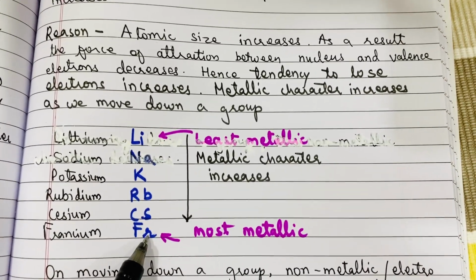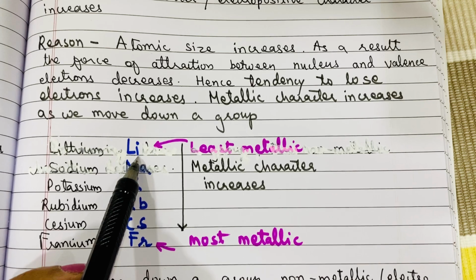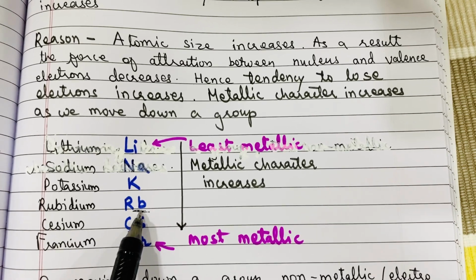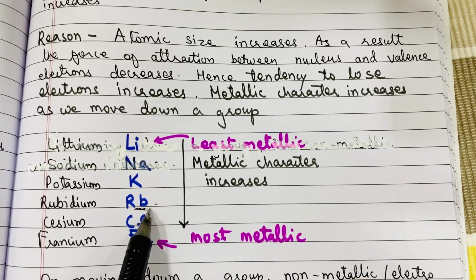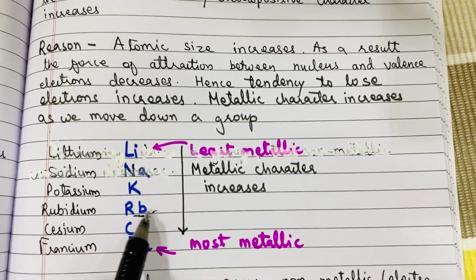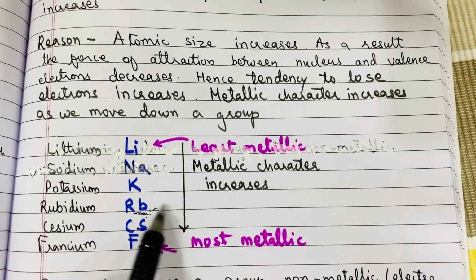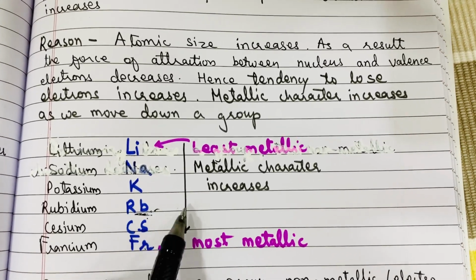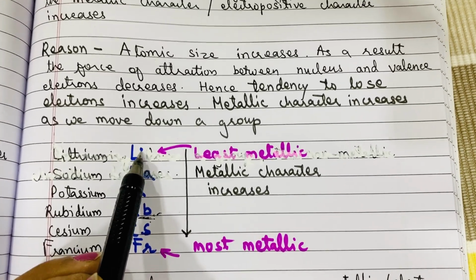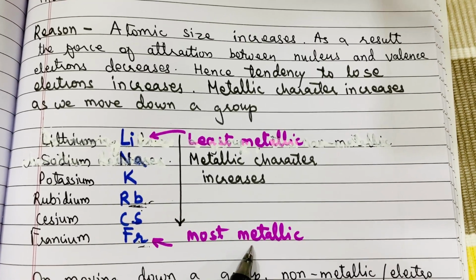Now the question is, which element is more metallic? Lithium, does it have more tendency to lose an electron, or rubidium? Yes, rubidium has more tendency to lose electrons. That means rubidium is more metallic than lithium. Why? Because the size of rubidium is more. So it can easily lose its electron because of the large size. Because of the large size, there is less force of attraction between the nucleus and the outermost orbit. So lithium is less metallic, and francium is the most metallic element.